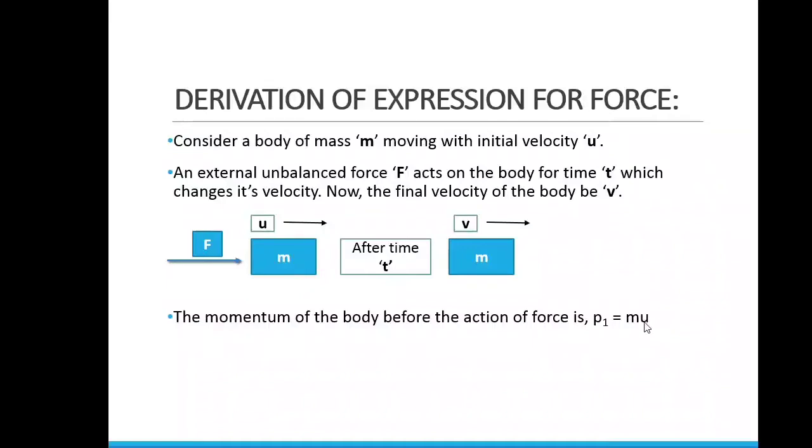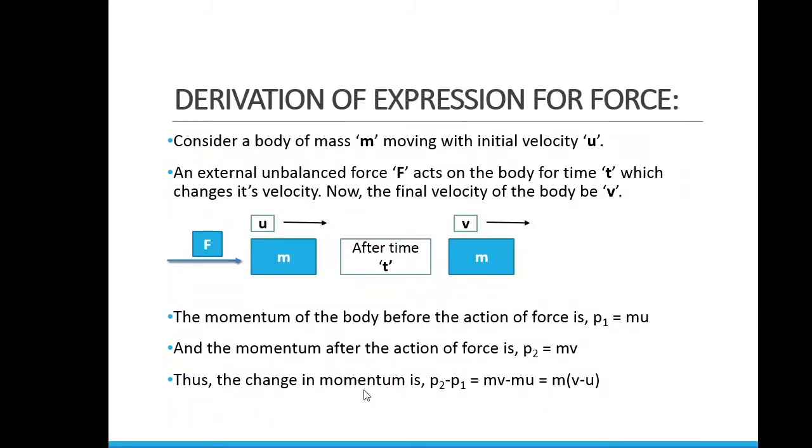Before the force acted, velocity was u. And the momentum after the action of the force is P2 is equal to m into v. So, the change in momentum is P2 minus P1, which is mv minus mu, final momentum minus initial momentum. Taking m common, we get m into bracket v minus u.